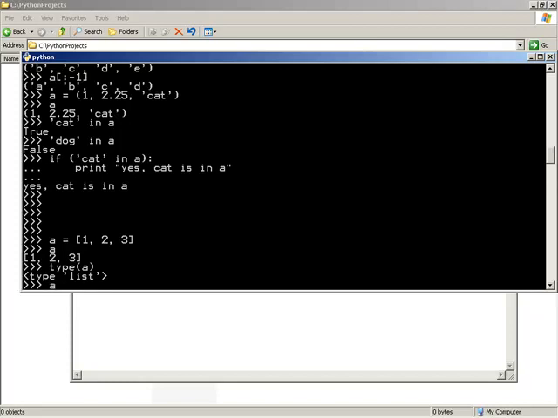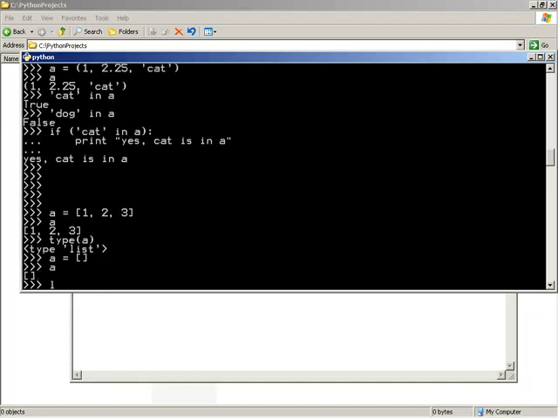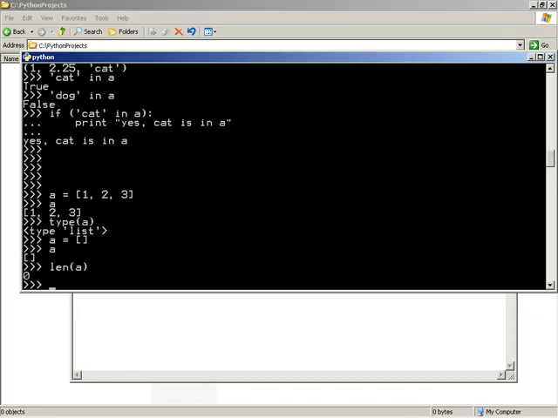To cover the same thing here with lists, if we need an empty or 0 element list, we can simply use empty open and closing square brackets. That gives a as empty. We could even check the length of a and see that yes, we do indeed have 0 elements.